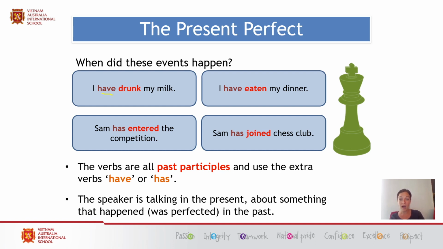Another example, I have eaten my dinner. The dinner has been eaten, and the speaker is telling you about this in the present, therefore this would be the present perfect. Sam has entered the competition, or Sam has joined the chess club. Again, the action is completed, but it is being told about today. So as you get to see, notice that all verbs here are past participles, using the extra verbs have or has to show that the action is happening today, the report of it is happening today.